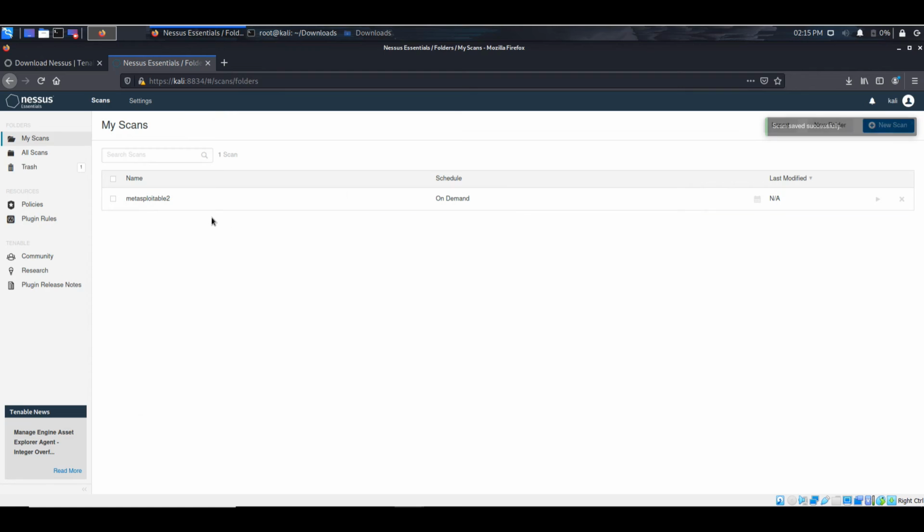Now we have our scan and we need to launch it by clicking the scan name and the small play button around here. So launch. Now Nessus is scanning the target and it may take a while. Let's fast forward.